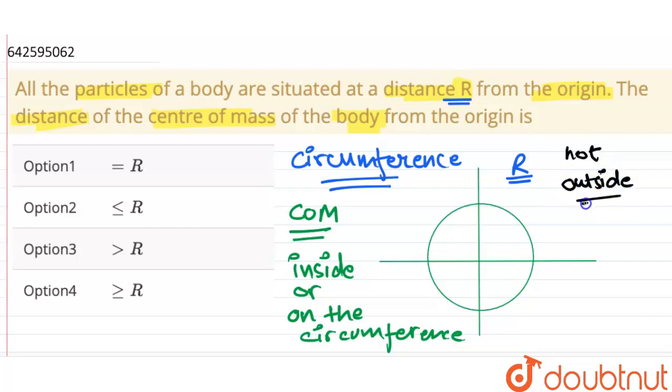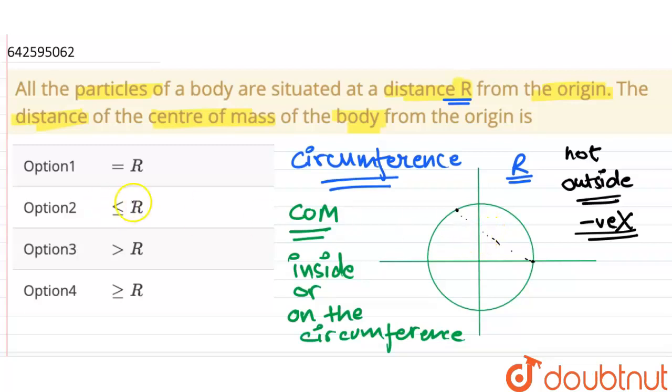Why can it not go outside? Because mass is not negative, only positive mass exists. Therefore, suppose if over here a particle is there, if only one particle is there in the system, then this will be the center of mass. If these are the two particles, then somewhere along the line joining the two particles, and at the midpoint, which will be inside the circle only.